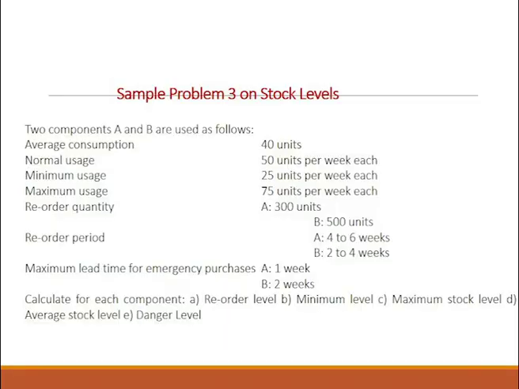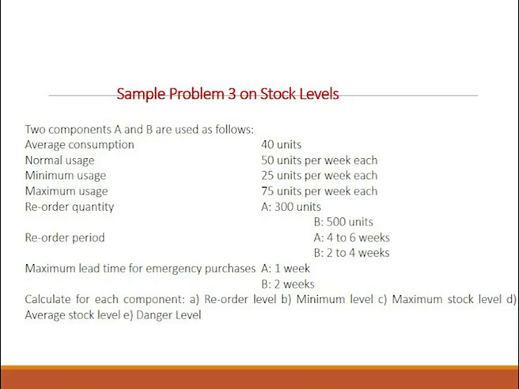Then maximum level is reorder level plus reorder quantity minus minimum consumption into minimum reorder period. So, reorder level was 3900 units, reorder quantity 5000 units, and then you deduct from that minimum consumption multiplied by minimum reorder period. Minimum consumption was 60 units, minimum reorder period was 25 days. So, 3900 plus 5000 minus 60 into 25 gives you your maximum level.